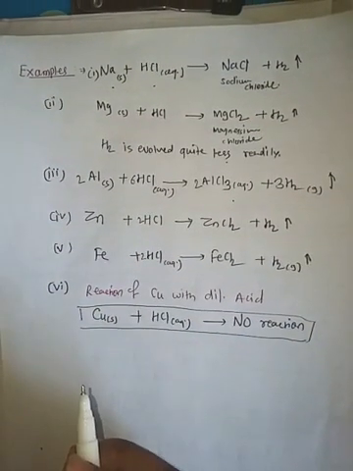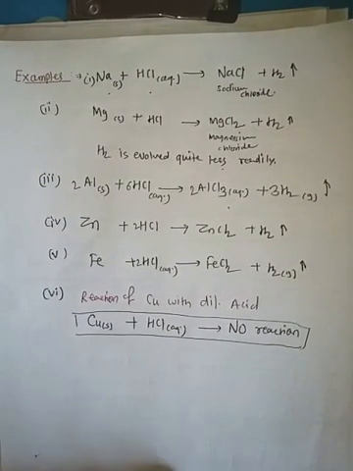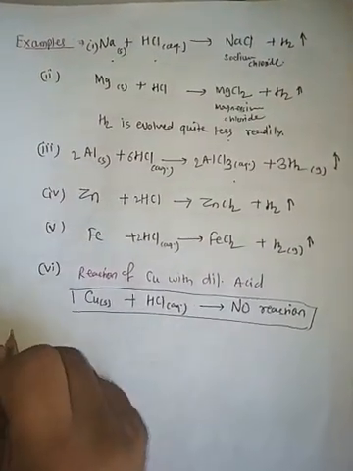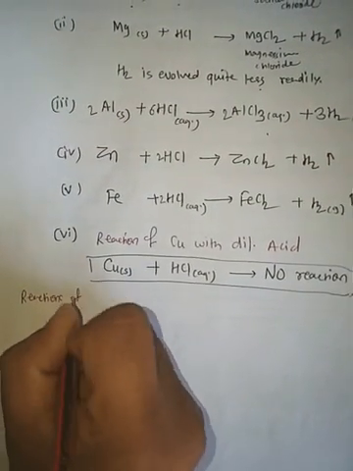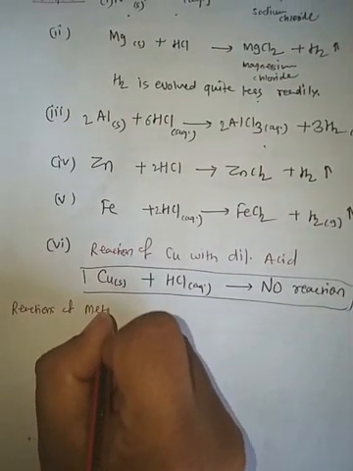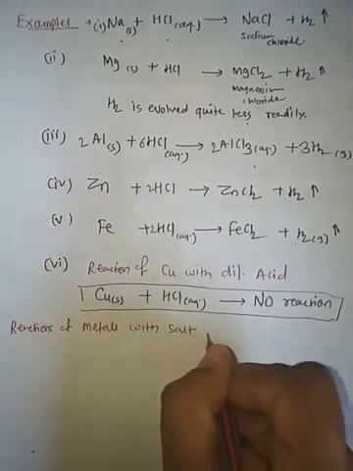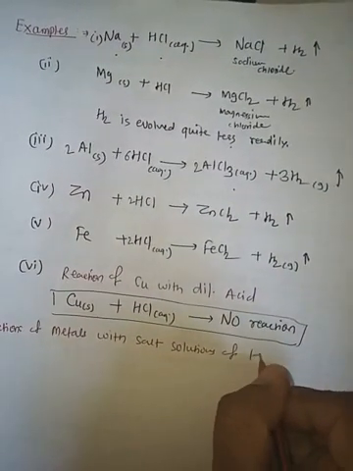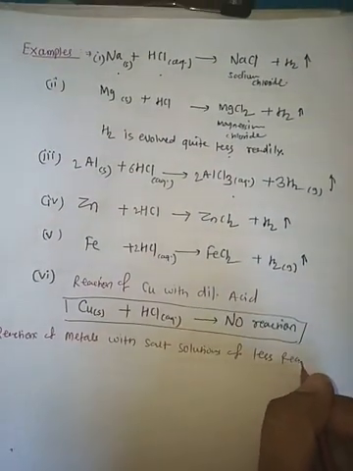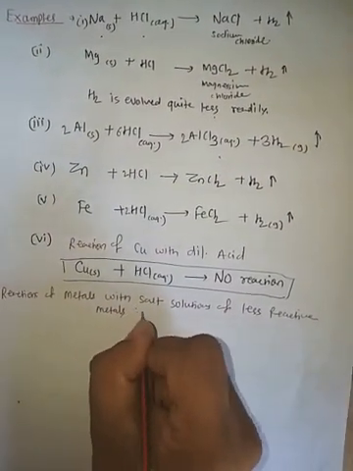Reactions of metals with salt solutions of less reactive metals.